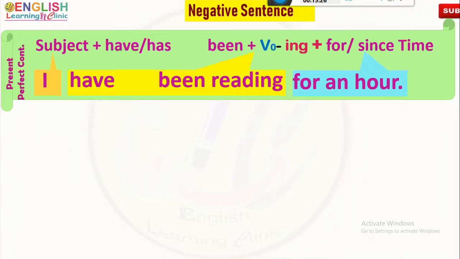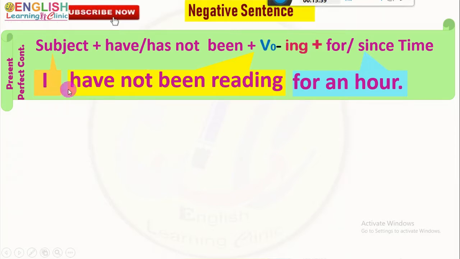Now, look at this form of the verb, that is the present perfect continuous form of the verb. A helping verb is already here. So, to make it negative, we only put not after that helping verb. So, the negative form of the verb is have not been reading, and the negative sentence is I have not been reading for an hour.